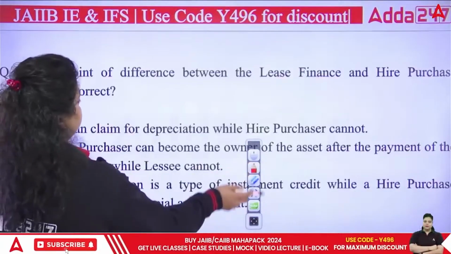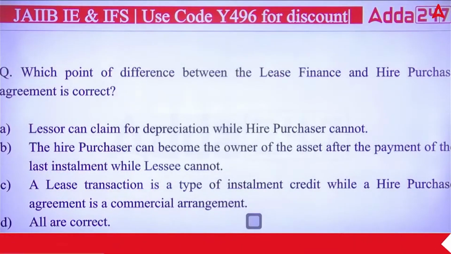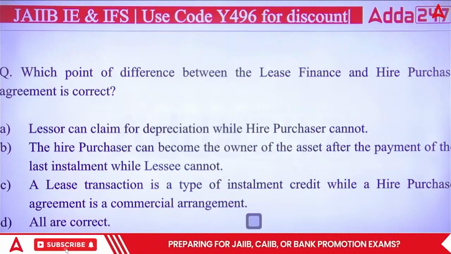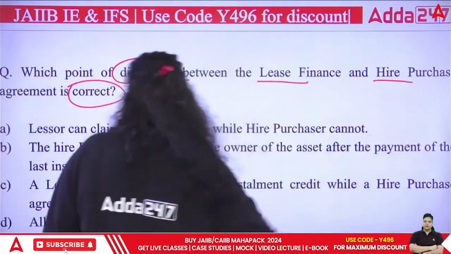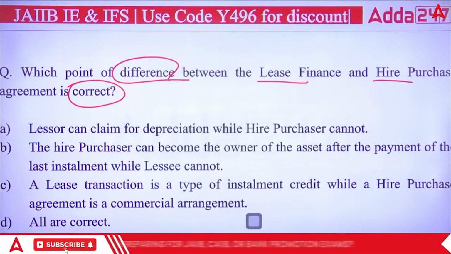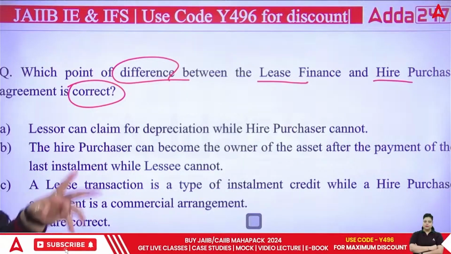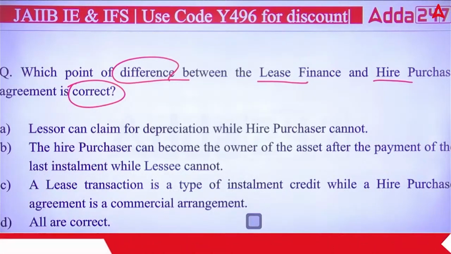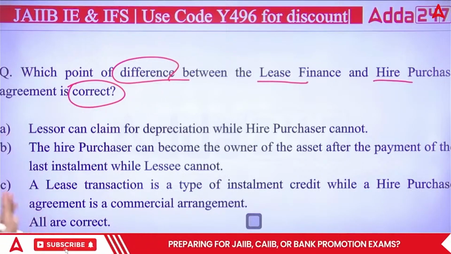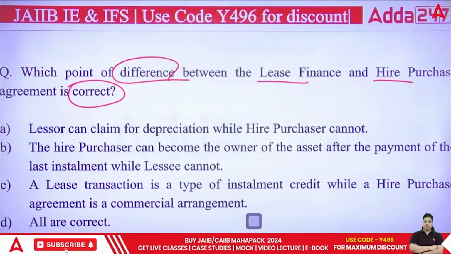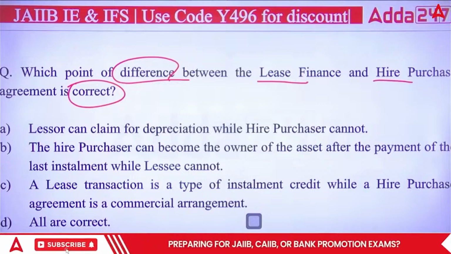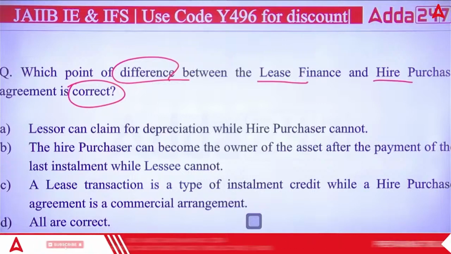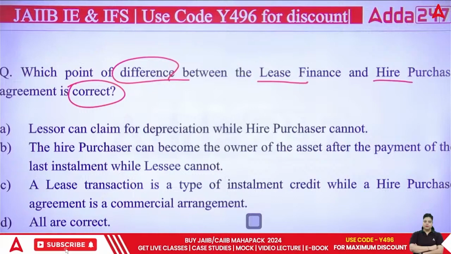Okay, next question. Next is talking about which point of difference between lease finance and hire purchase agreement is correct. You have to find out the difference between lease and hire purchase. First is saying lessor can claim the depreciation while hire purchaser cannot. Second, the hire purchaser can become the owner of the asset after the payment of the last installment when lessee cannot. Third, a lease transaction is a type of installment credit while a hire purchase agreement is a commercial arrangement. So, which of the following is the right difference between the two? A, B, C or D?